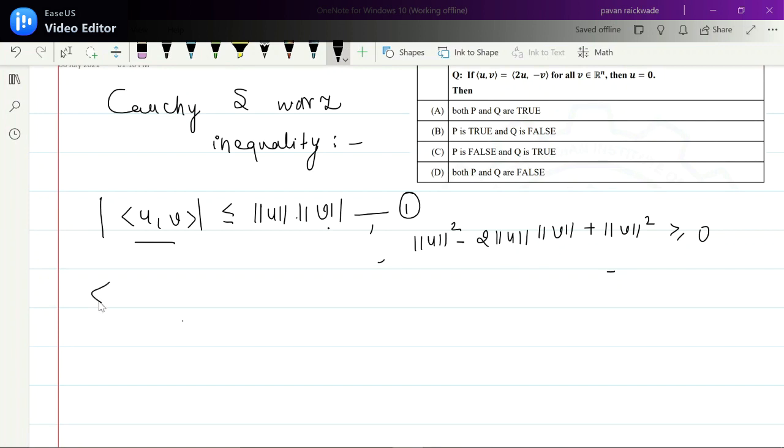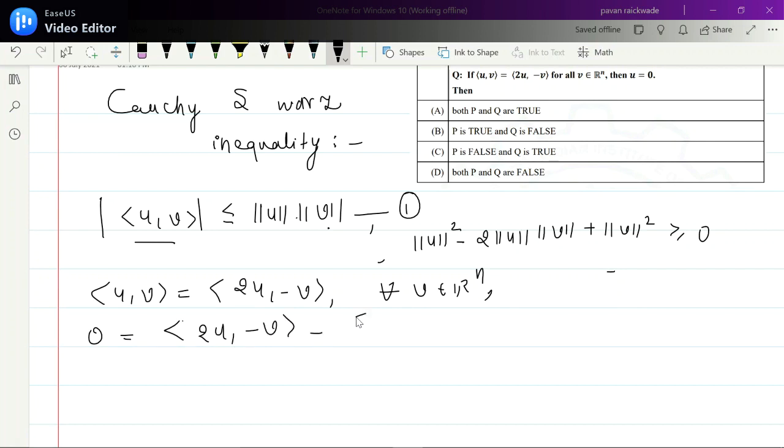What is given is inner product of u,v is equal to inner product of 2u minus v,v for all v belongs to Rn. So let's shift the left side to the right side, so it is the inner product of 2u minus v,v minus inner product of u,v. We know the properties of inner product, it is linear in the first coordinate.